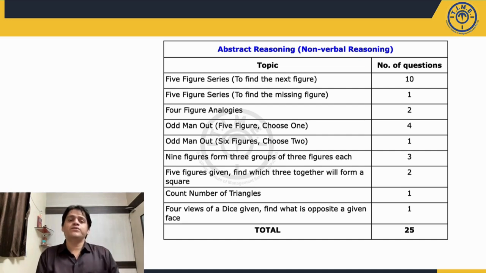Now counting of triangles would have been slightly lengthy. Similarly, the questions based upon finding which figures generate a square, those were difficult. The dice question again was easy. So ideally a student should have attempted around 18 to 22 questions from these 25 in about 20 minutes.